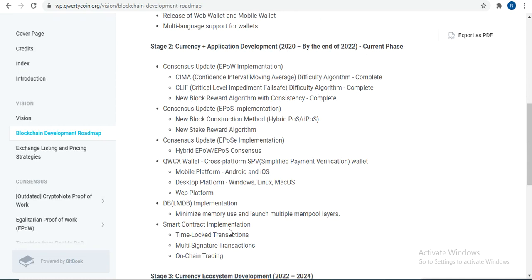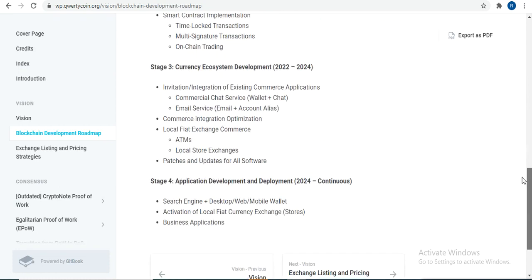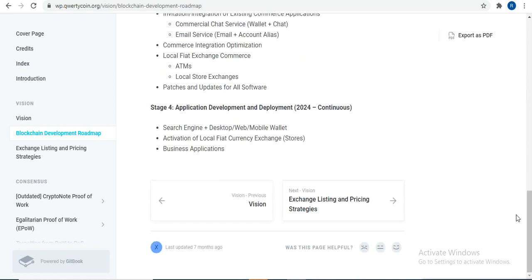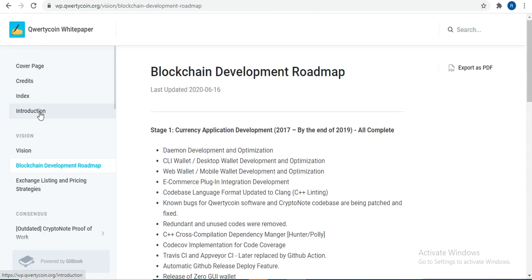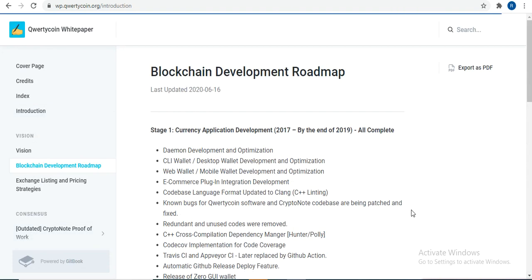We will see these most important further developments in future. Application development and deployment 2020 continuous work. So this is the main important roadmap of this project, and you can check all details about this platform here.